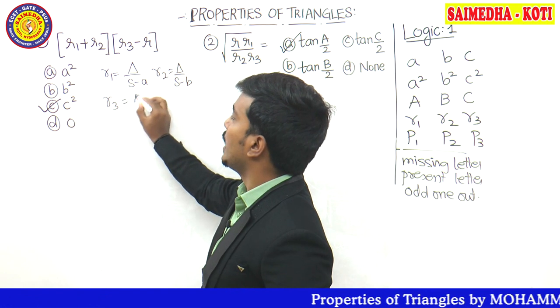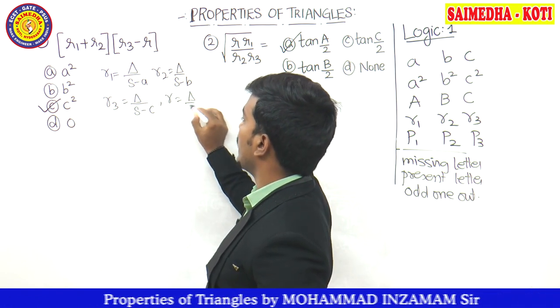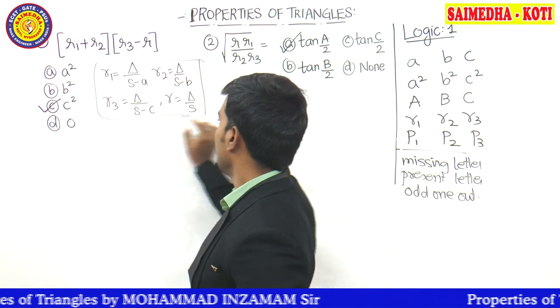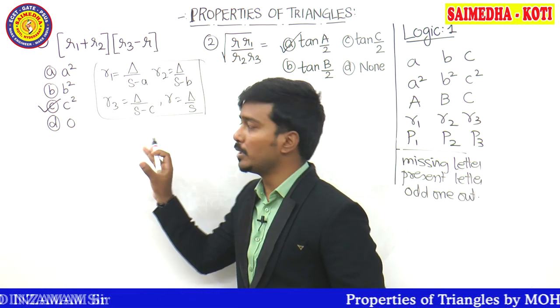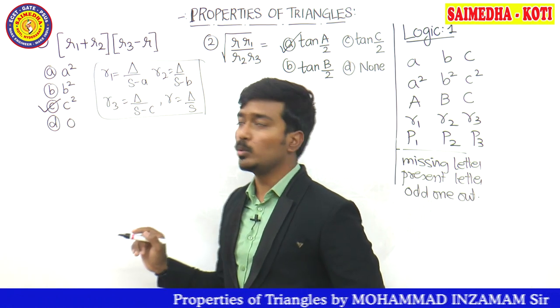R3 is delta divided by S minus C, and R is equal to delta by S. This is a very lengthy approach, guys. Basically, it is not utilized directly; you need to put the answer. But let me prove it. That is, it is also equal to C square.